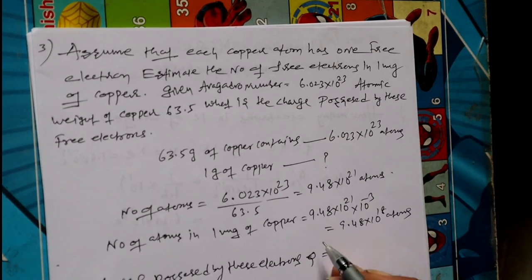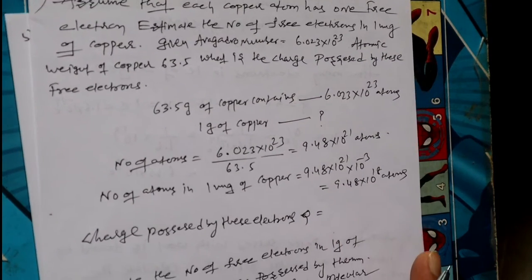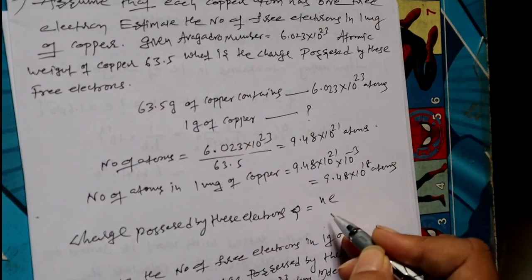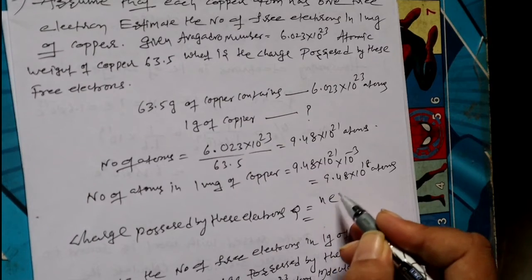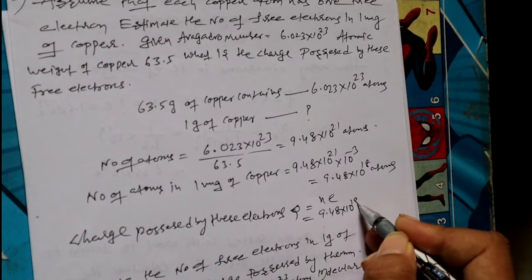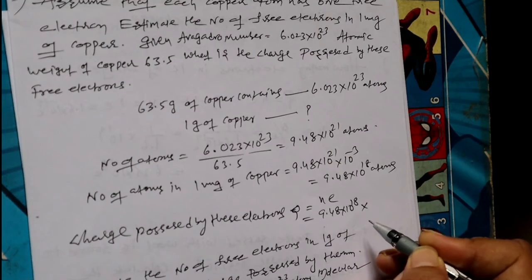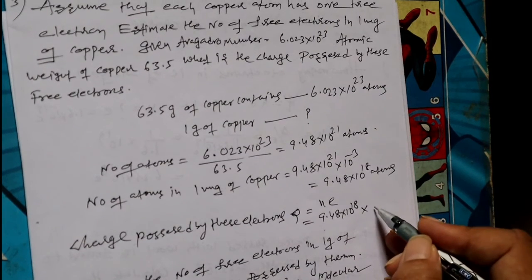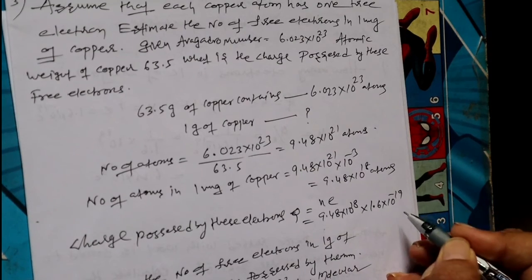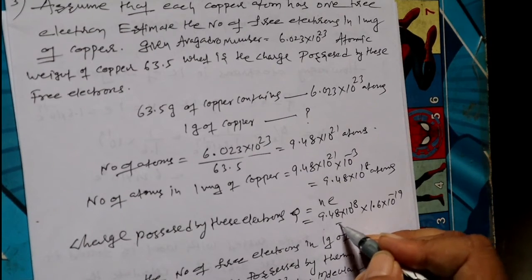That means Q is equal to Ne. Number of electrons is 9.48 times 10 to the power of 18, times the charge of the electron, which is 1.6 times 10 to the power of minus 19 coulombs. Again, there is a lengthy calculation.